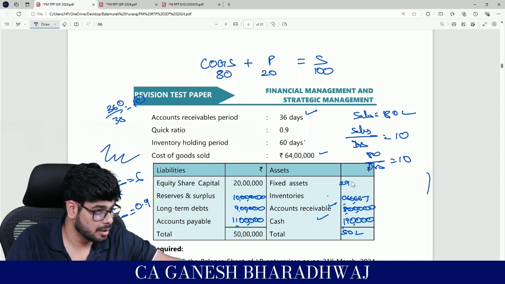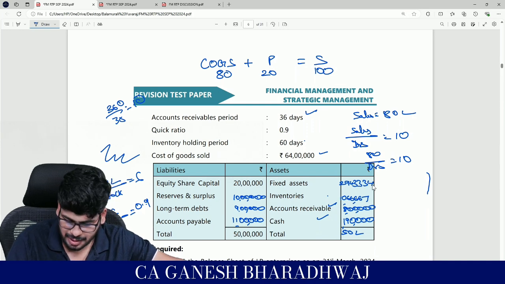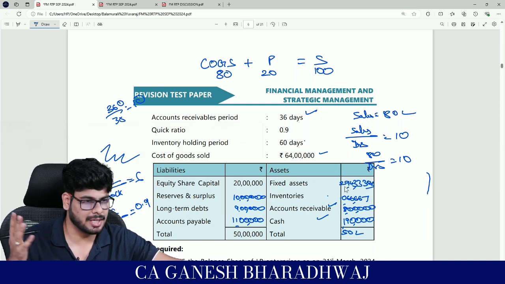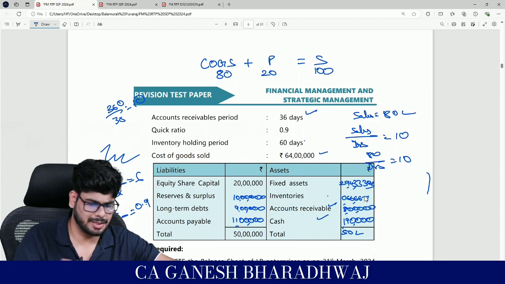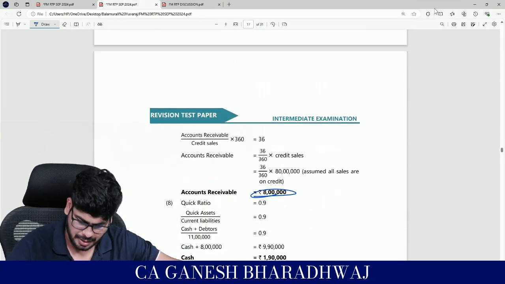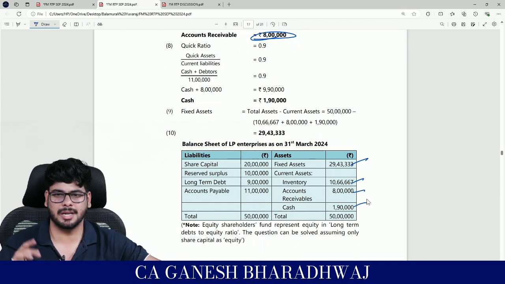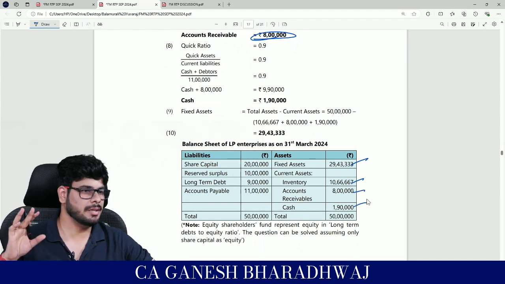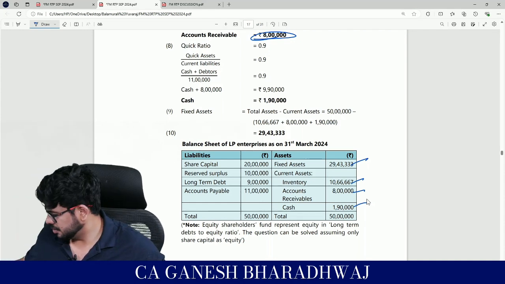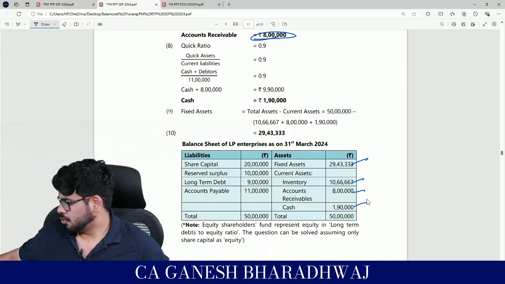29 lakh, 43,333. Okay, fine. That is fine. If you put this as 4, then this should be 6. That's all. No problem. Guys, are we getting the same answers here? Yes. Okay, fine. This is fairly a simple question and it's done. Guys, just go and update it. That's all. The scoreboard should keep ticking.